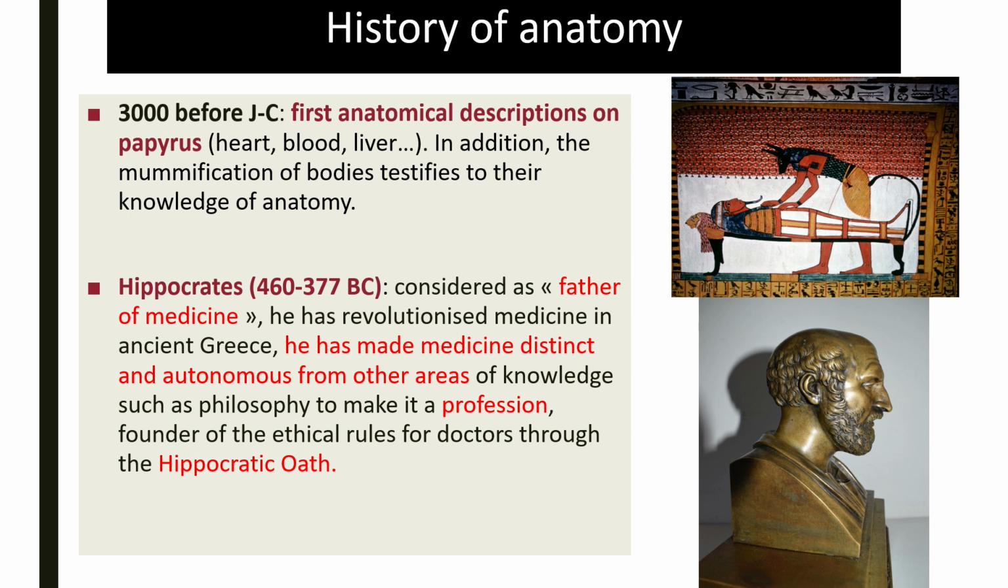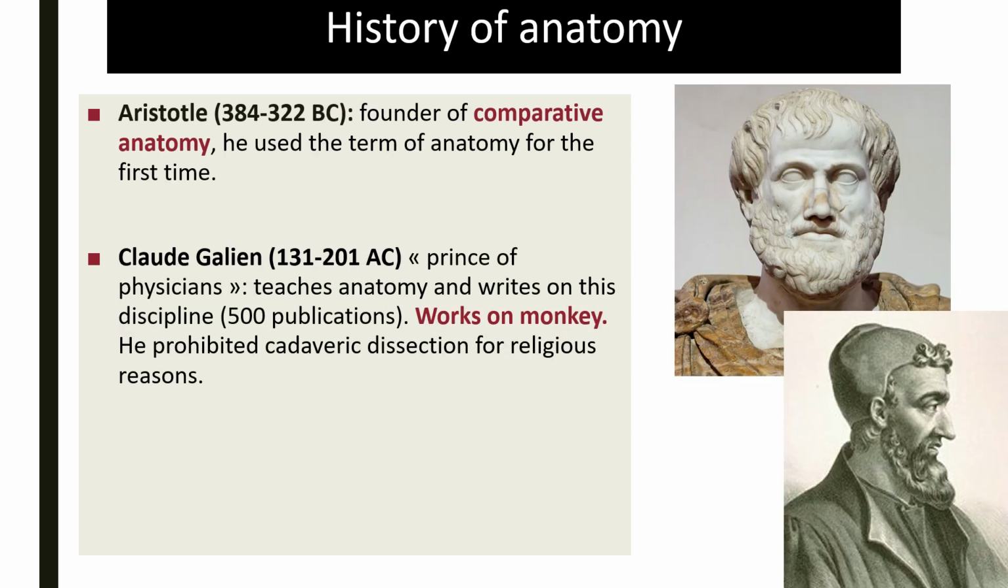Hippocrates was also the founder of ethical rules for doctors. He established what is known as the Hippocratic Oath, which is read by all doctors just before they obtain their doctorate. Another figure who left his mark on the history of anatomy was Aristotle, the founder of comparative anatomy. It was described earlier as the anatomy that identifies the anatomical differences between two species, and Aristotle was the first to use the term Anatom, which we defined earlier.